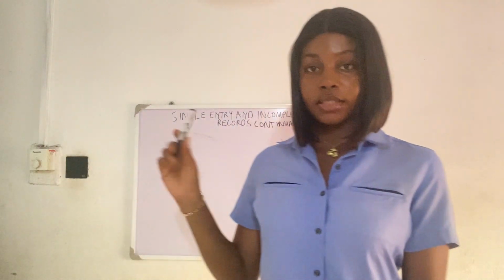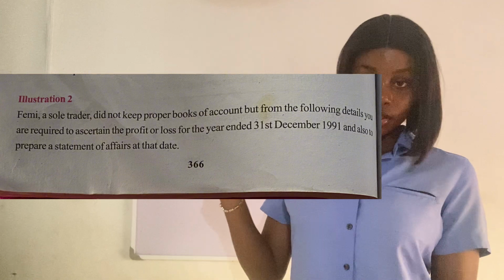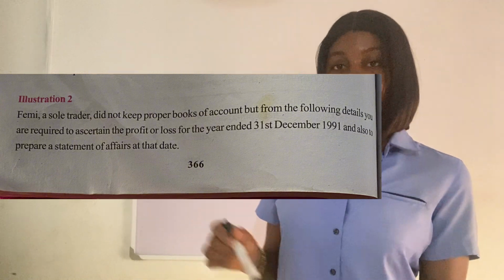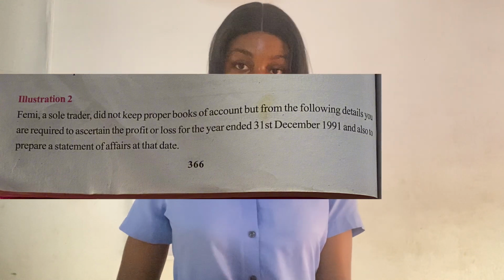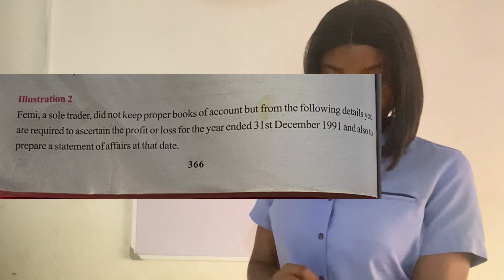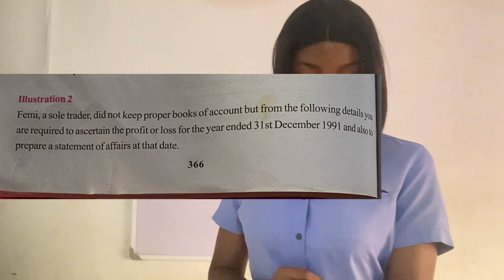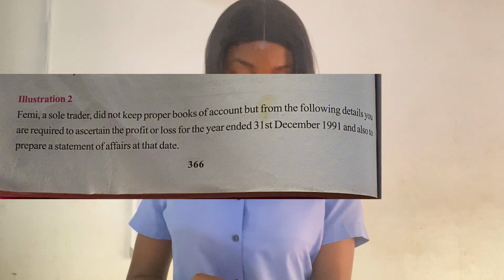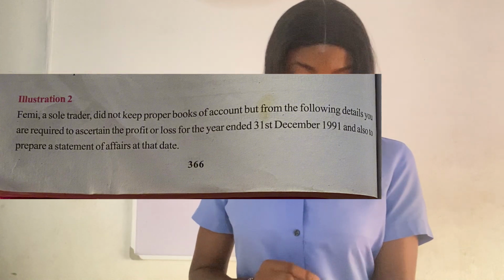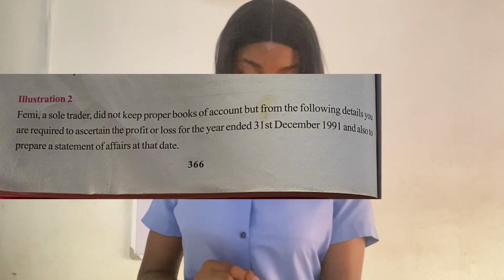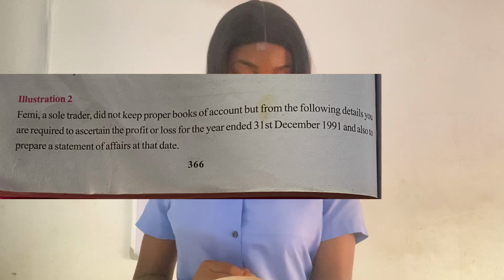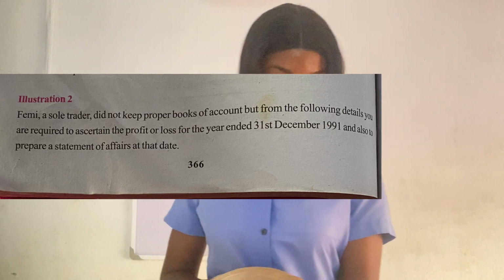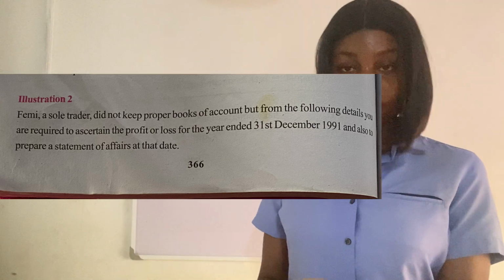I'm still going to attach it here, the question like I said, and I'm going to be solving it with you guys. Femi, a sole trader, did not keep proper books of accounts, but from the following details you are required to ascertain the profit or loss for the year ended 31st December 1991, and also to prepare a statement of affairs as at that date.